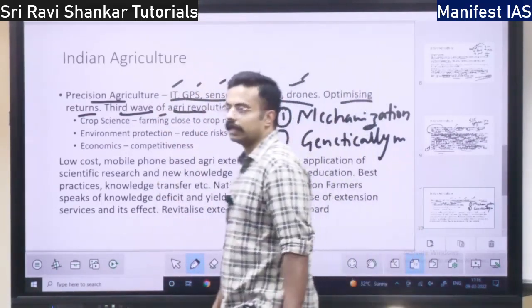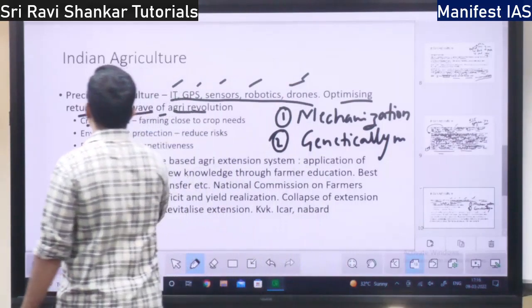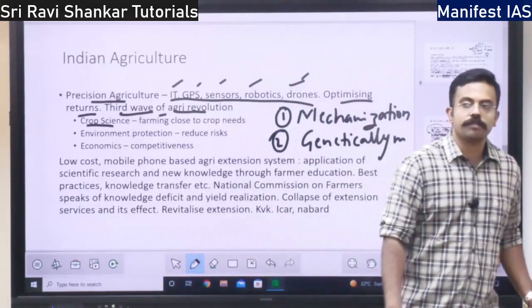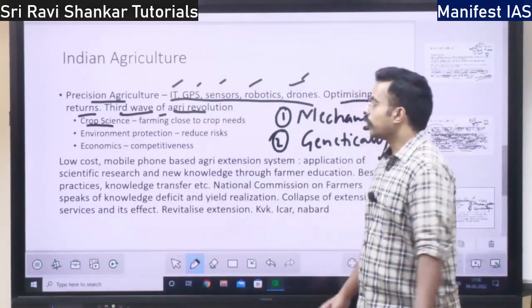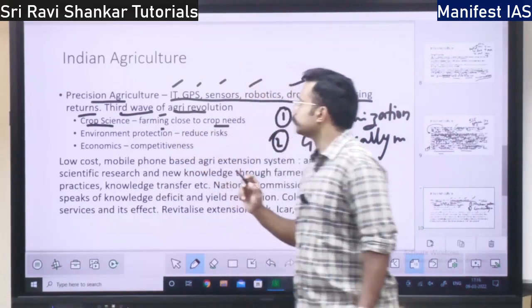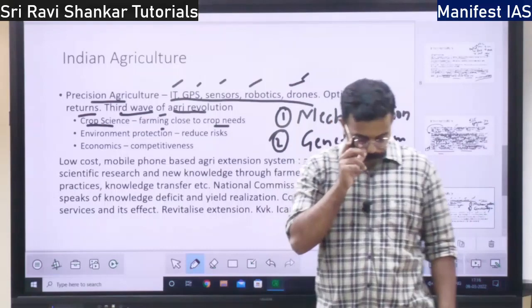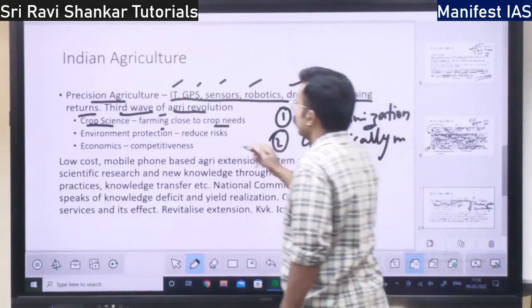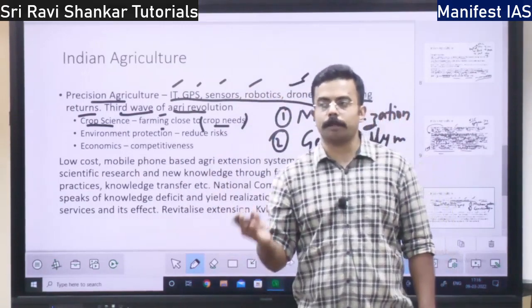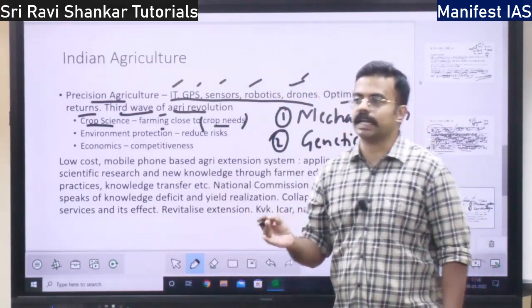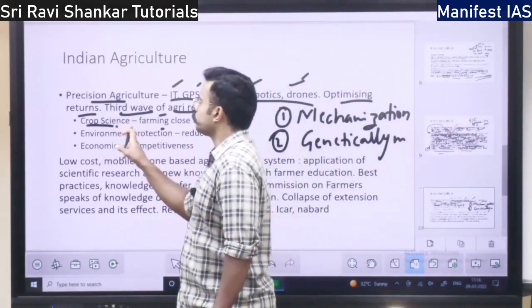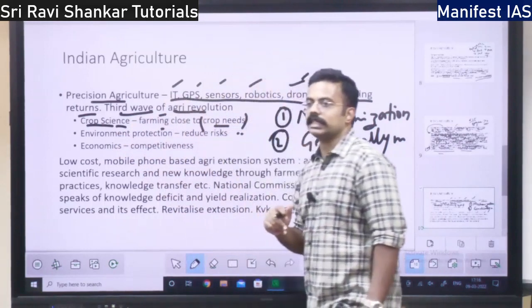It has three components. The first component is crop science. Crop science, that is farming close to crop needs. That is, farming should take care of the crops, whatever the crop needs: proper water, proper fertilizer, proper pesticide. All these things should be taken care of by the farming. That is crop science. That is the first pillar of precision agriculture.